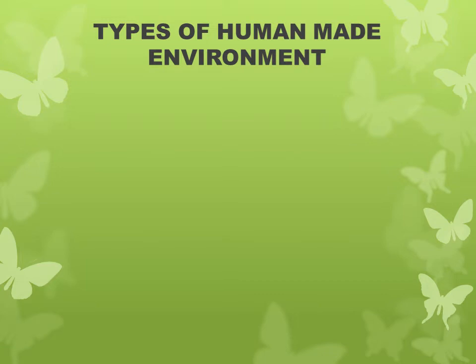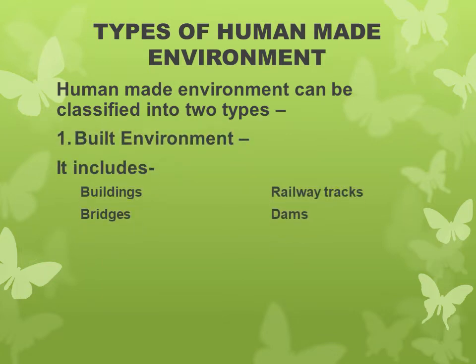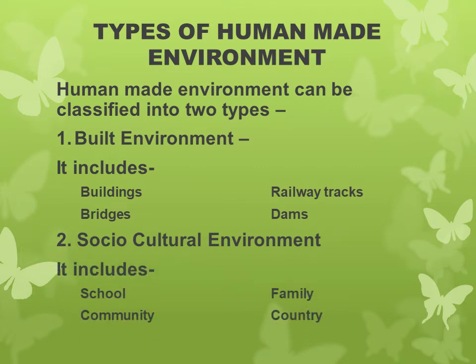Now, let us see types of human made environment. It is made up of two types. Number one, built environment. For example, buildings, railway tracks, bridges, dams, etc. Number two, socio-cultural environment. It includes school or college, family, community, country, etc.